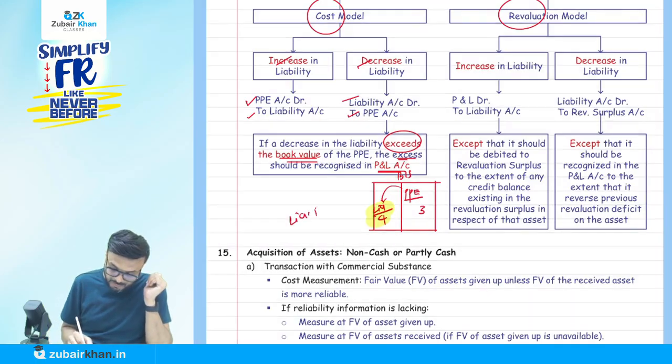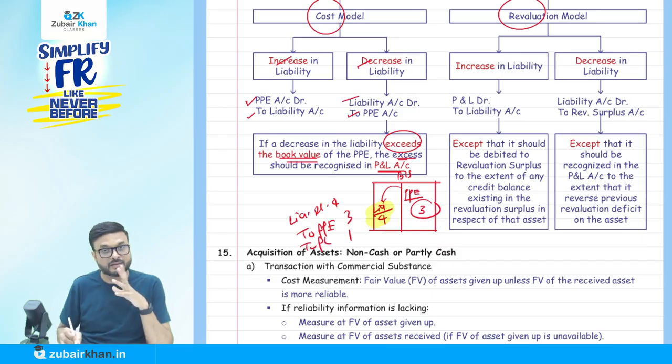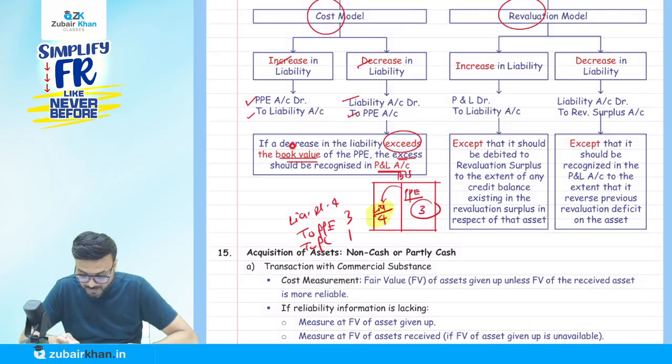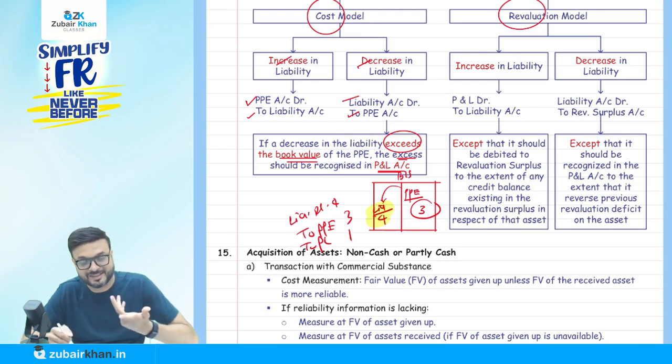So the liability account will be debited by 4. But the PPE, maximum how much can we credit? By 3, because the balance is 3 only. So the remaining 1 will go to the profit and loss account. This is what they are saying. Now read carefully. If a decrease in the liability, which is 4, exceeds the book value, which is 3, the excess should be recognized in the profit and loss account. Simple.